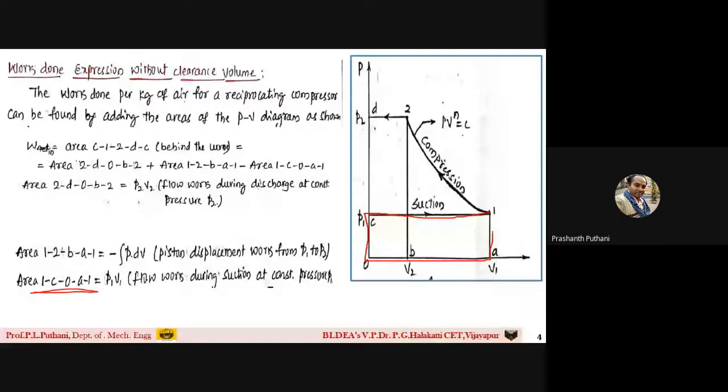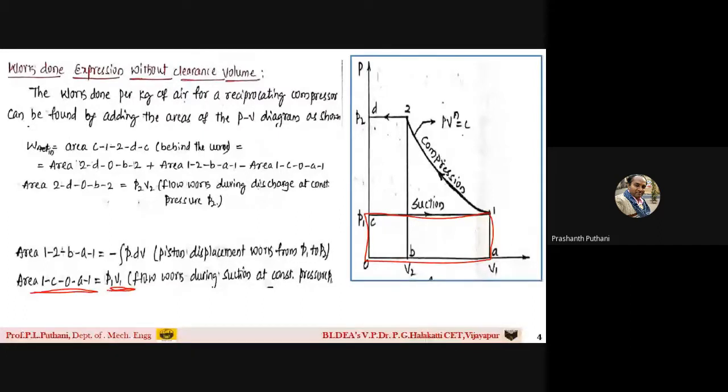If you observe, this is also one flow work itself, that is P1 V1. Flow work during suction at constant pressure is P1 V1. So P2 V2 plus the displacement work minus P1 V1 would give you the work expression without the clearance volume.